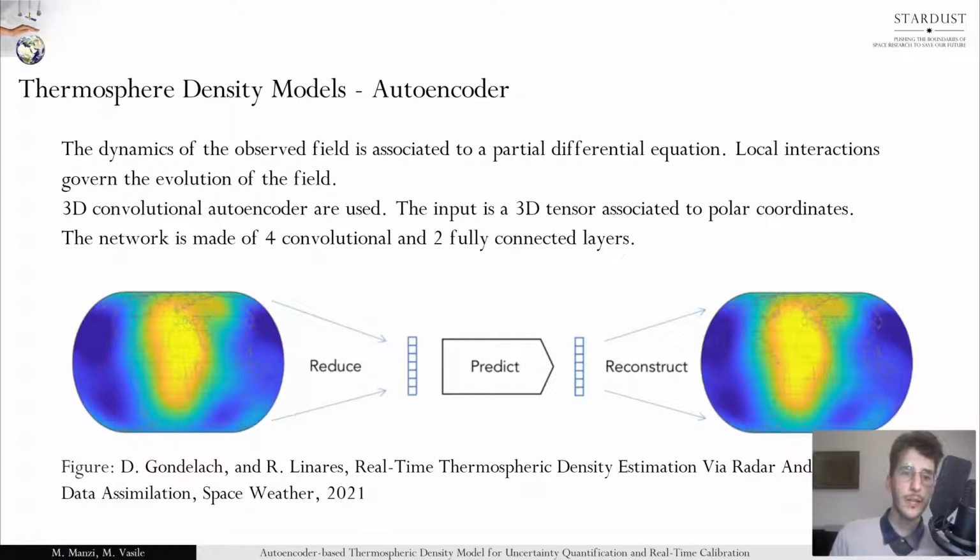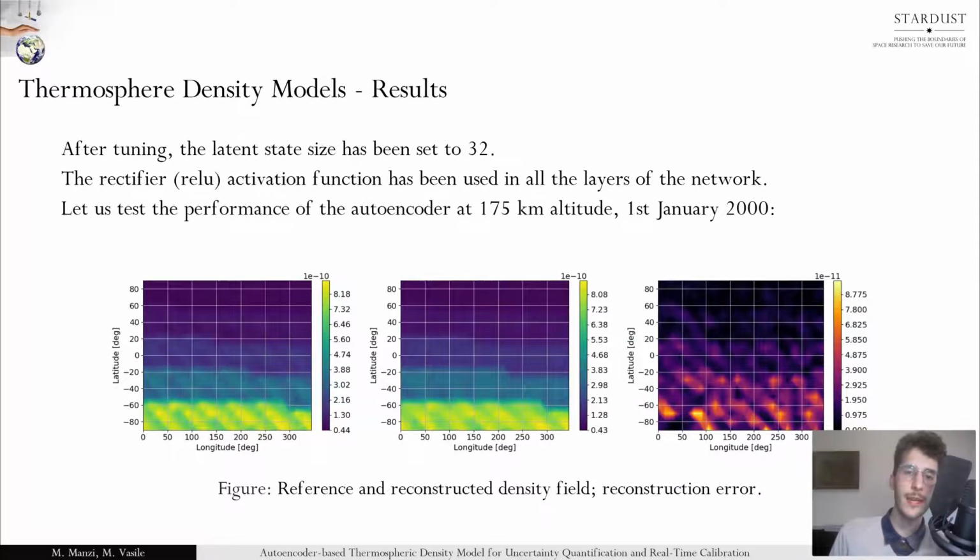In the figure is again shown how the density field prediction will be performed using its compressed representation, not the original state observed, let's say. Dealing with hyperparameters, after tuning, the latent state size has been set to 32. The rectifier activation function has been used in all the layers.